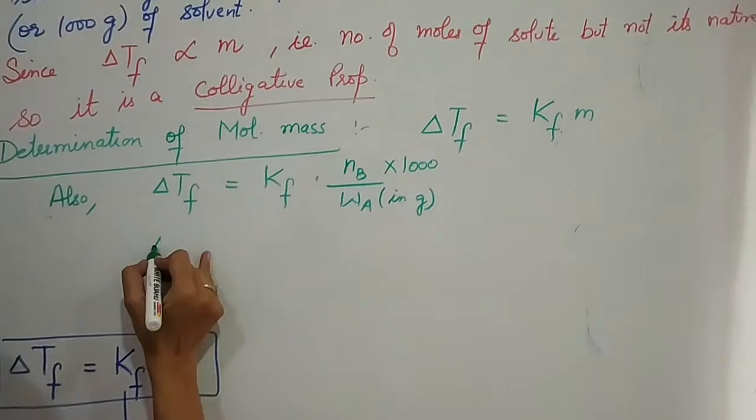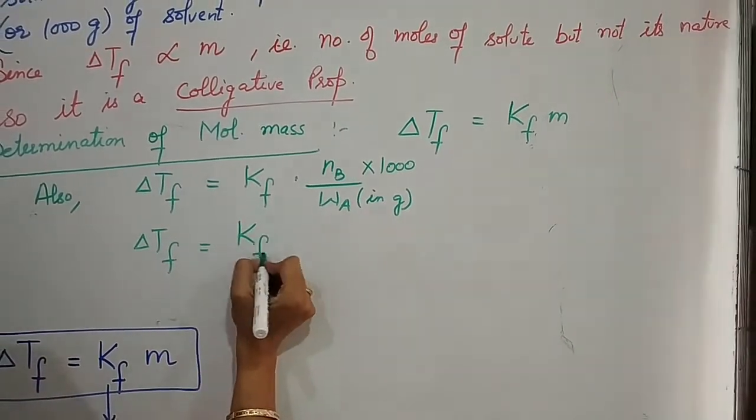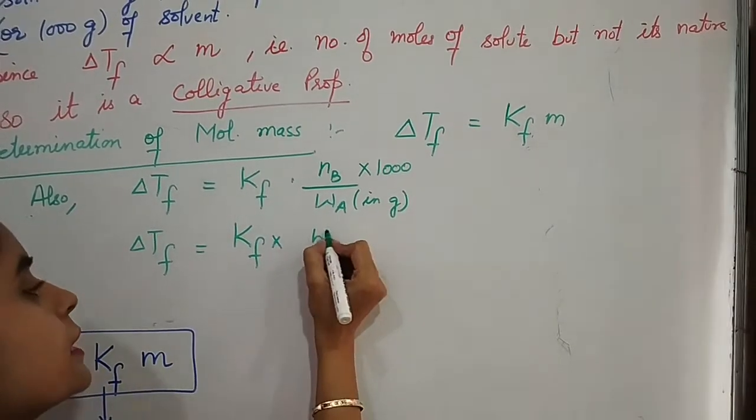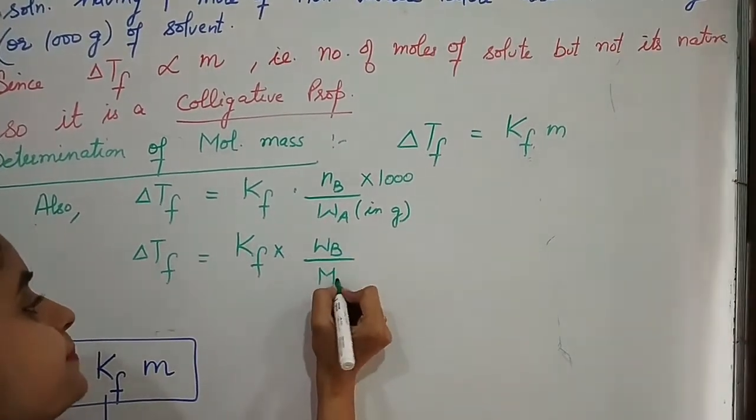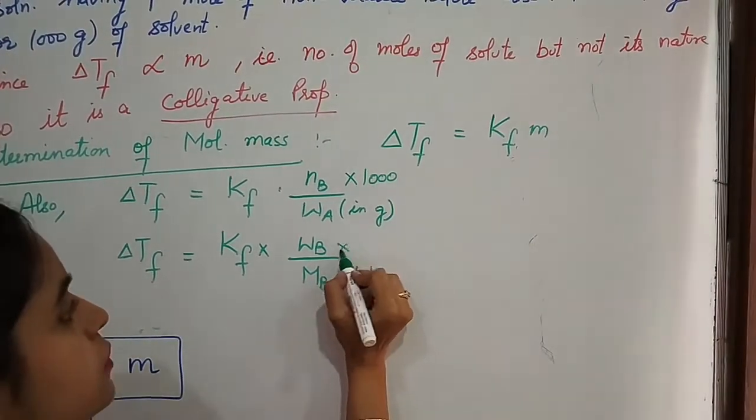Or delta Tf is equal to Kf into WB upon MB into WA into 1000.